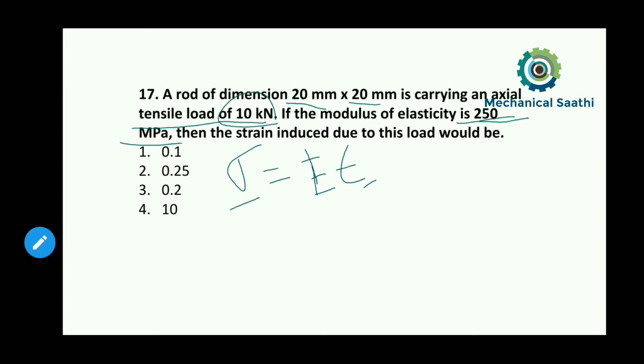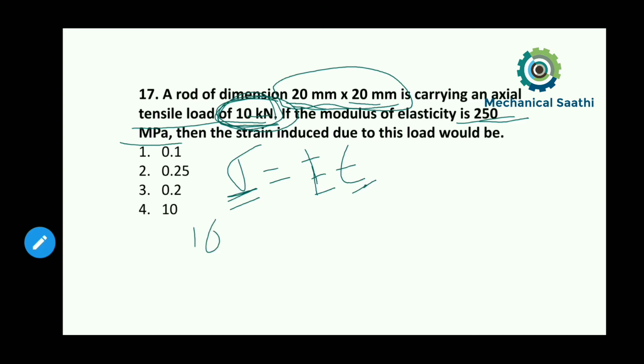So if we can find the value of sigma, obviously we can calculate the value of epsilon, that is strain. So let us try to calculate the value of sigma. For finding sigma, we have to find the internal resisting force per cross-sectional area. The internal resisting force we can calculate as 10 kilonewton, which is the given tensile load, and for the cross-sectional area, your dimension is given as 20 cross 20.